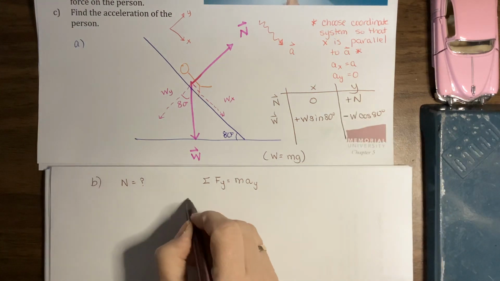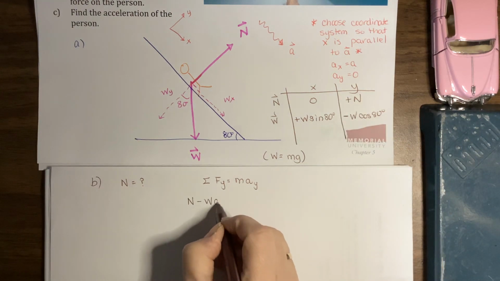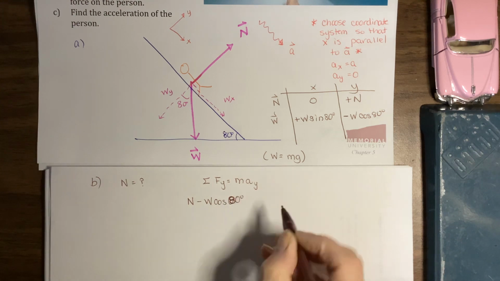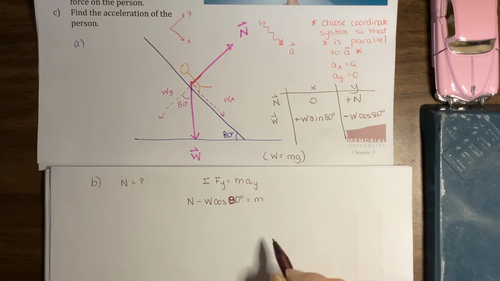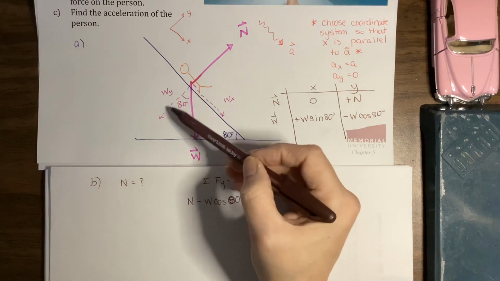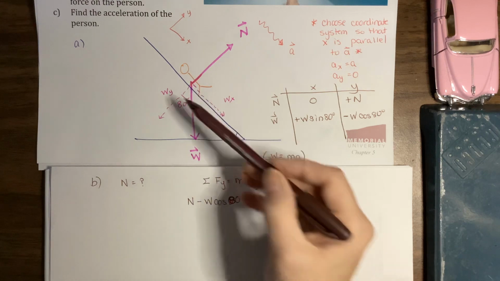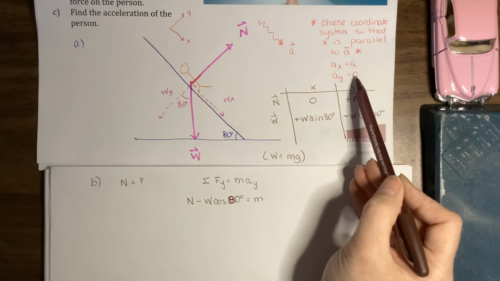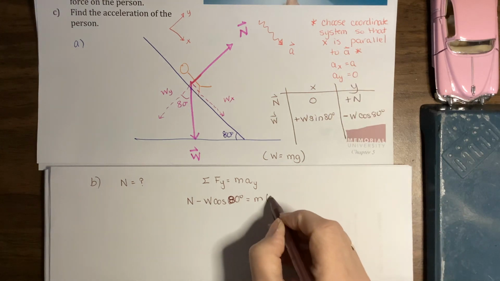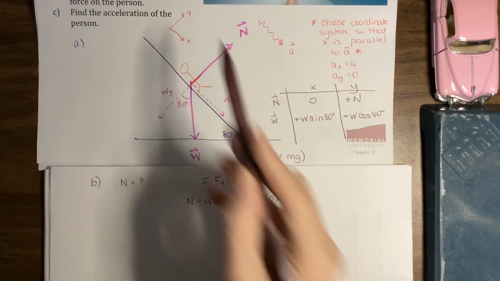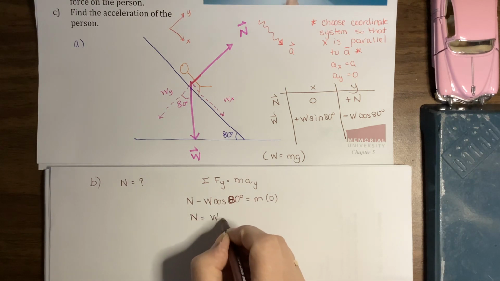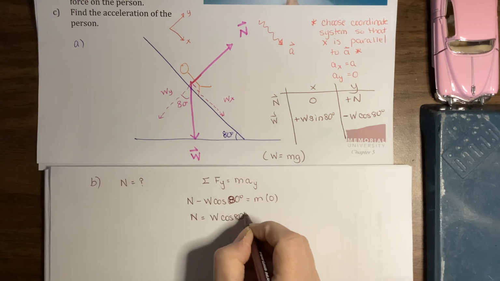In the y direction, we have normal minus w times cosine theta. Oops, I was going to say theta, but I'll stick with the 80 degrees. Cosine 80 degrees equals mass times acceleration in the y. The y direction is this way. Our person goes down the hill. The person doesn't go perpendicular to the plane, only parallel. That makes the y component of acceleration 0. Okay? That's why this coordinate system is nice. It lets us put a 0 in here. So n equals w times cosine 80 degrees.